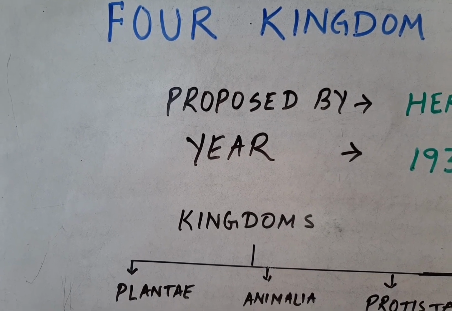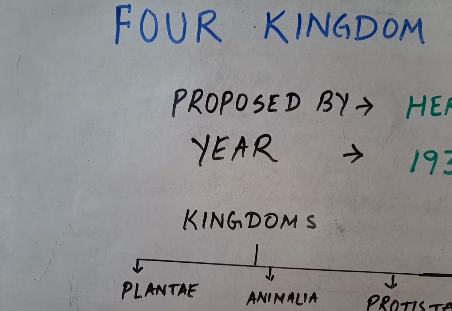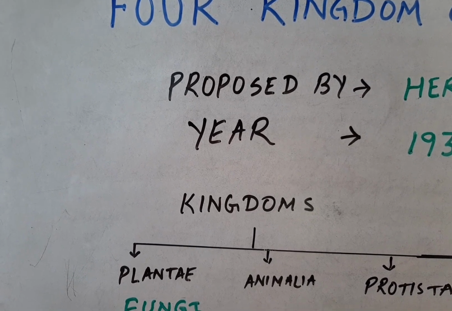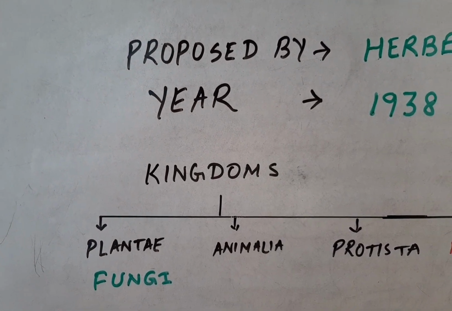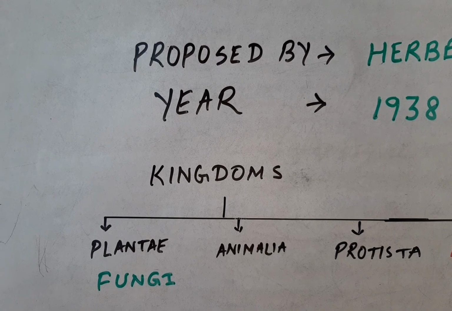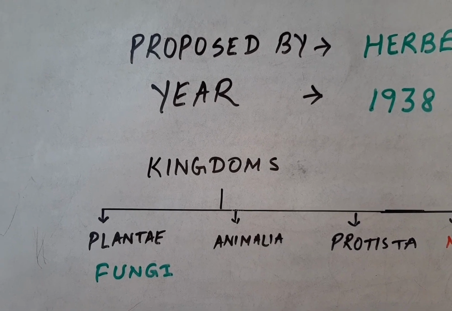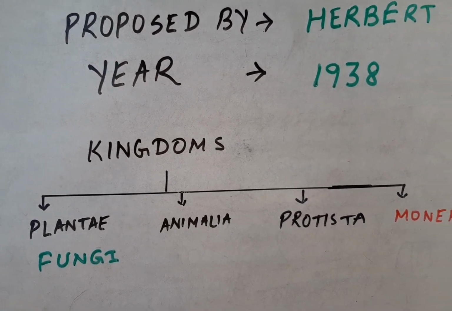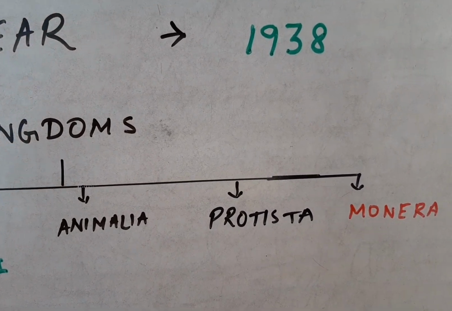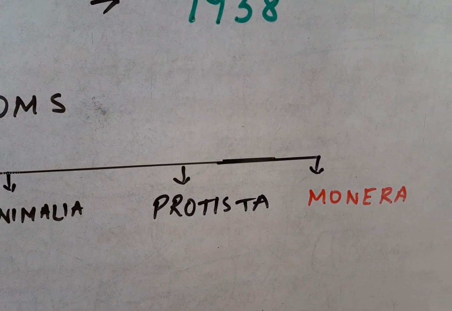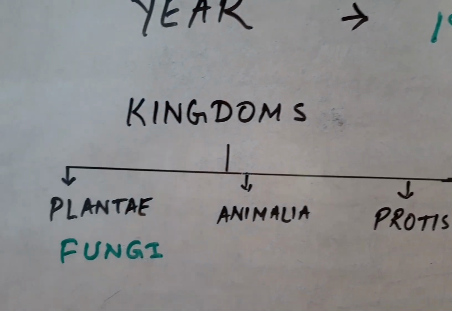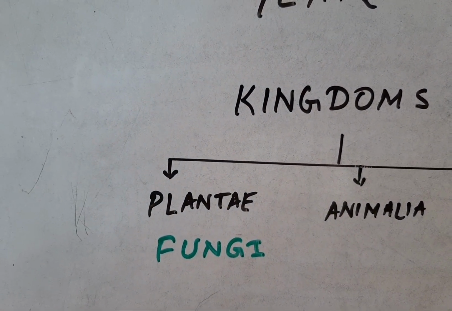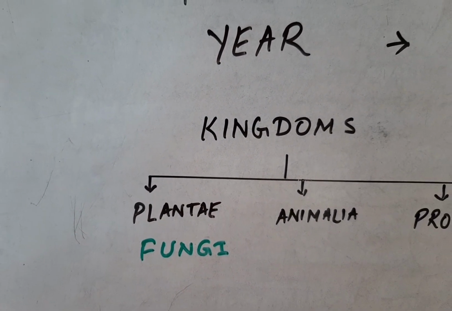The scientists saw that the bacteria had a very different nuclear structure as compared to the others. Thus Copeland grouped the bacteria in another kingdom called Monera. But still fungi was kept in the plant kingdom.